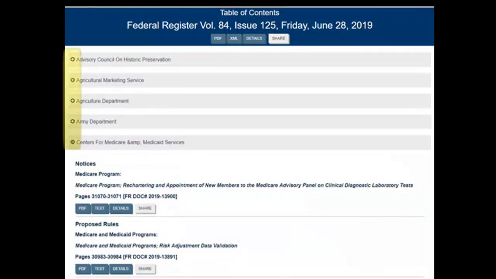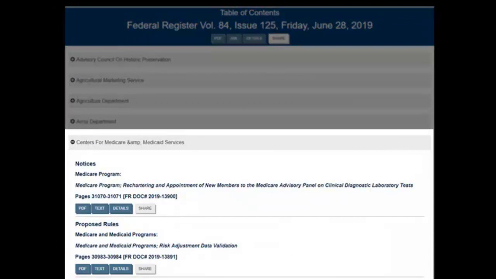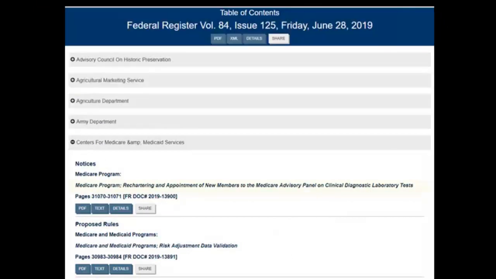If you click on the plus symbols next to the agency name, you will see any notices, proposed or final rules, or requests for comments from that agency. For example, under the Centers for Medicare and Medicaid Services, there is a notice regarding appointing new members to the Medicare Advisory Panel on Clinical Diagnostic Laboratory Tests. If you are online and click on the PDF, you would see the image at the next slide.